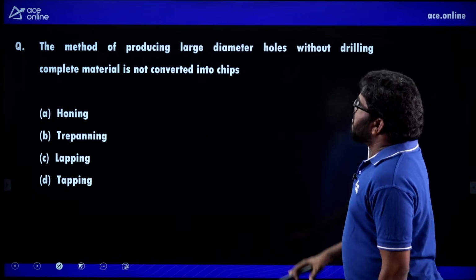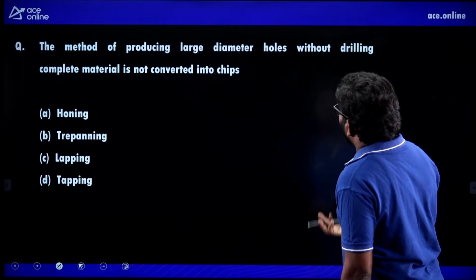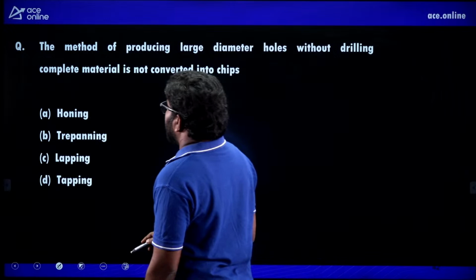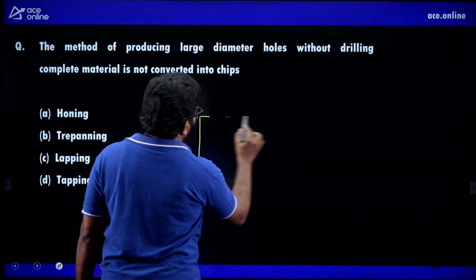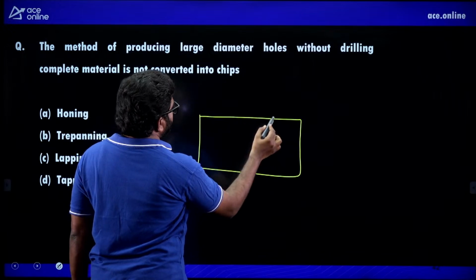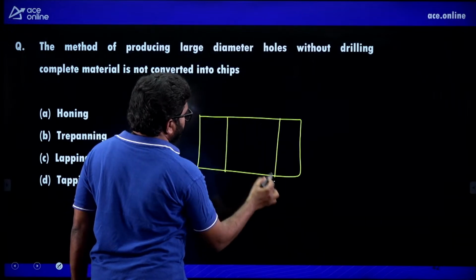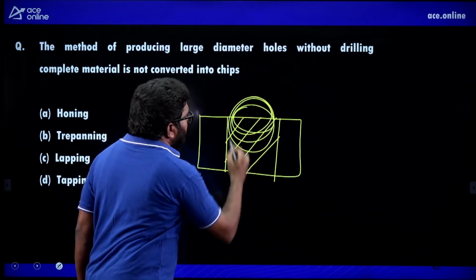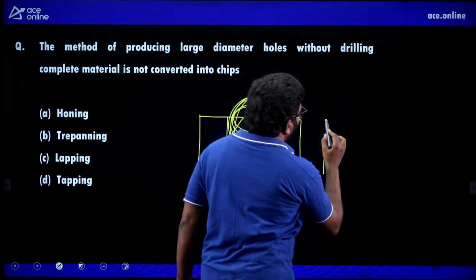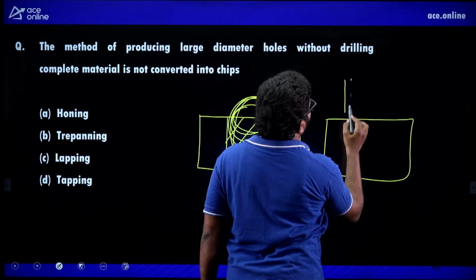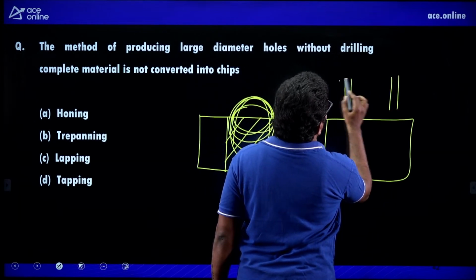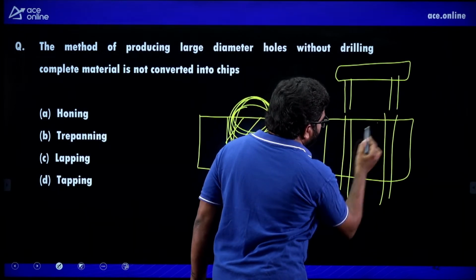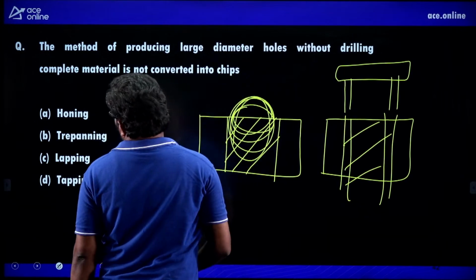Next. The method of producing large diameter holes without drilling, where complete material is not converted into chips. Let us say this is my workpiece. I want to remove this excess material, the complete excess material. So I am not drilling this material like this. What I am doing, at the drilling machine, I am using two small size cutters, like this. Here I am going to cut, here I am going to cut, so I can easily remove this block. That is known as trepanning.